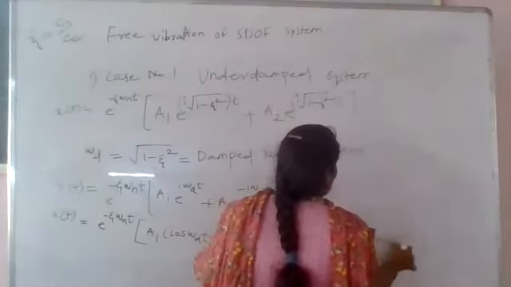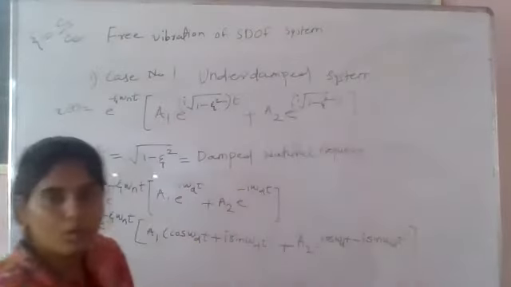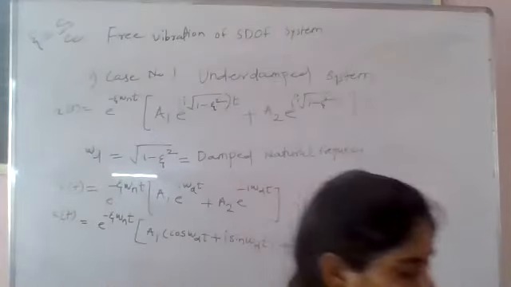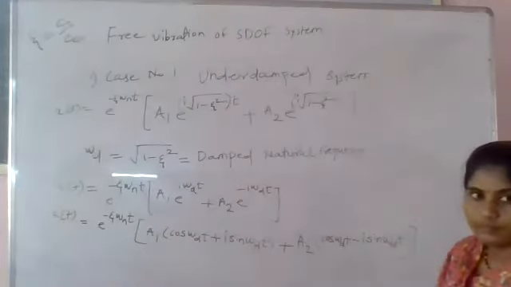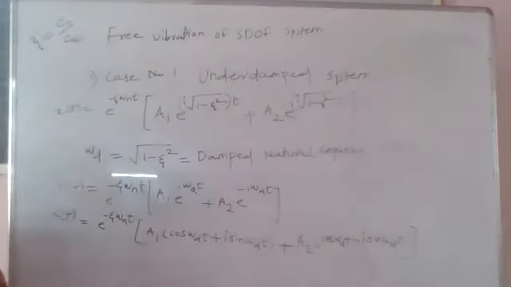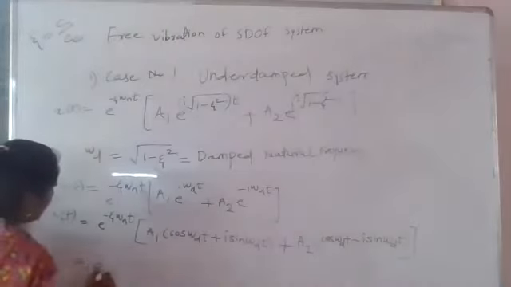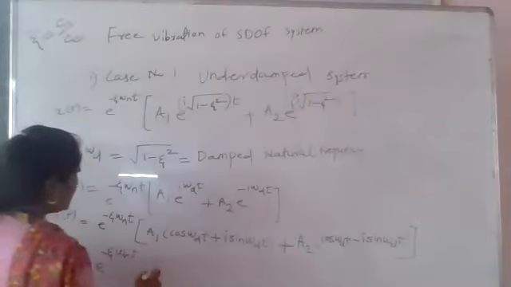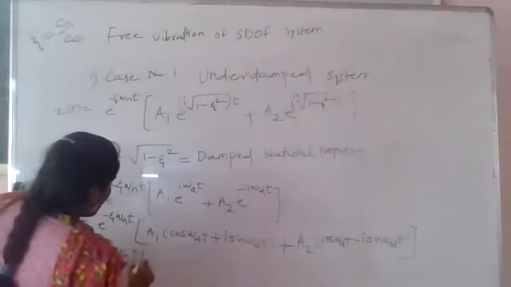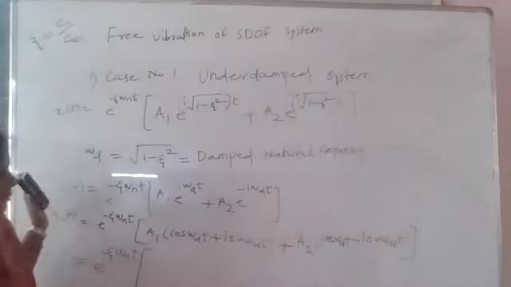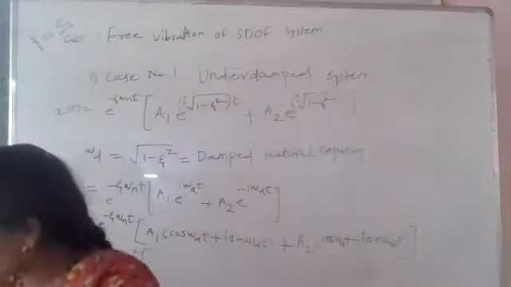omega dt, bracket complete. So put this and take a common term as cos and sin and you tell me the answer. Take the cos and sin terms outside and tell me the answer. Already e raised to minus zeta omega n t is the common term that is outside, into bracket, that cos term and that cos term. What will be here? a1 plus a2 into cos of omega dt.